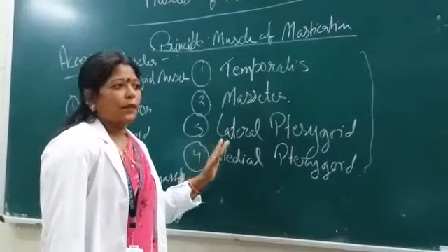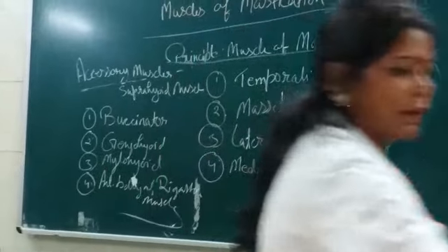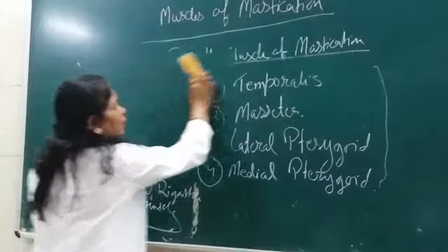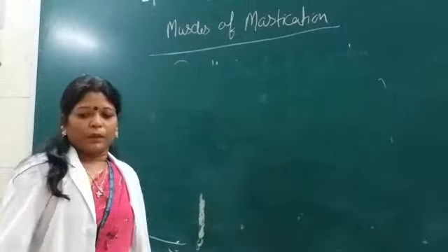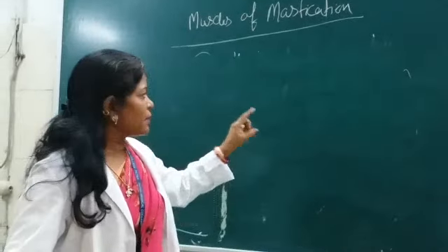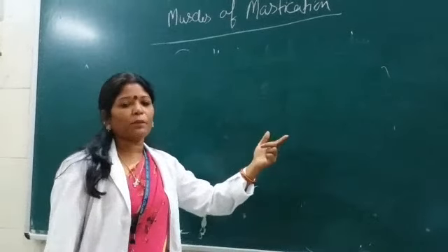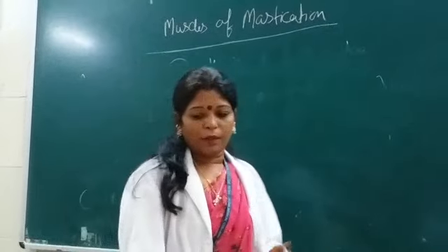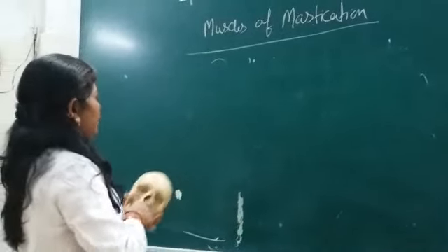Okay. Now one by one we have to describe the muscles of mastication. First is temporalis. Look here. On the muscles of mastication, there are long portions, and sometimes on the individual muscles, just like the temporalis or the masseter or the pterygoid group of muscles, short notes are asked. Okay, so be attentive in the class. So temporalis.